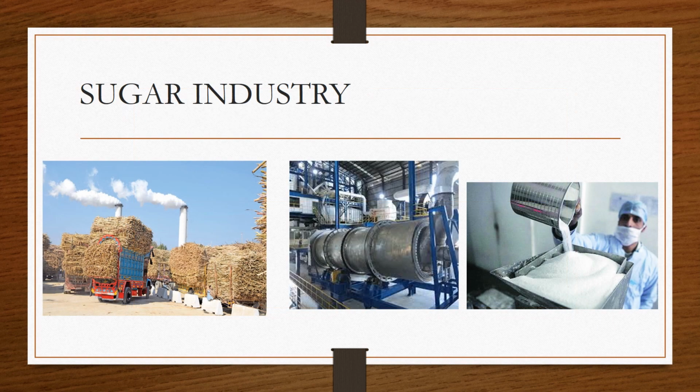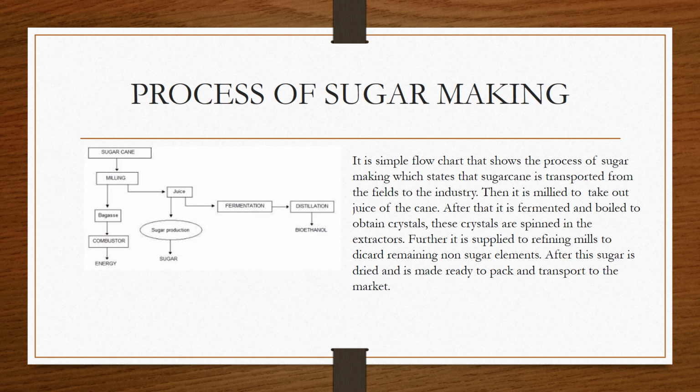First one is the sugar industry. If you can see the pictures, there are three pictures shown in the slide. The first one shows the sugar canes being transported to the mills. The second is where the process is being done, that means sugar cane juice is extracted and then it is converted into the crystal form, and these crystals are known as sugar. Further, it is the process.